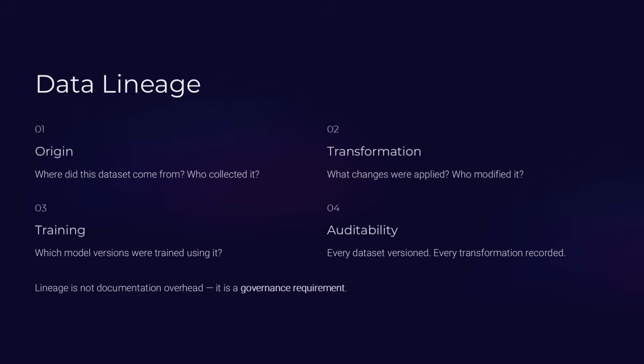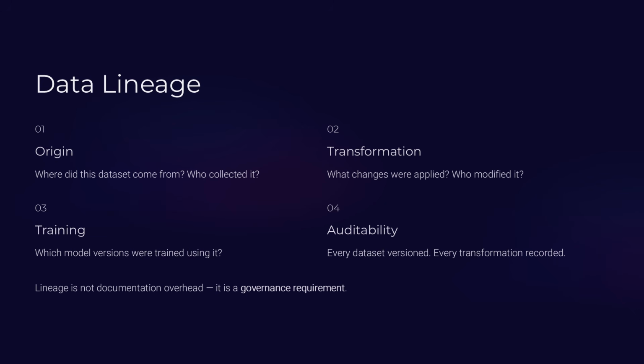Now that you understand why data is foundational, let us examine data lineage. Data lineage refers to your ability to trace data from its origin through transformation, storage, training, and inference. You must ask, where did this dataset originate? Who collected it? What transformations were applied? Who modified it? Which model versions were trained using it? Without lineage visibility, you cannot assess risk.